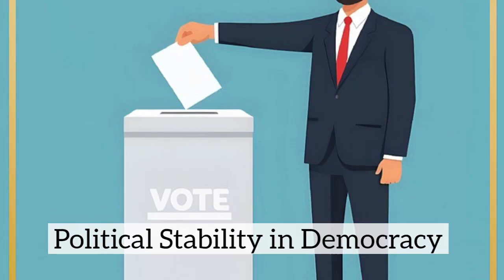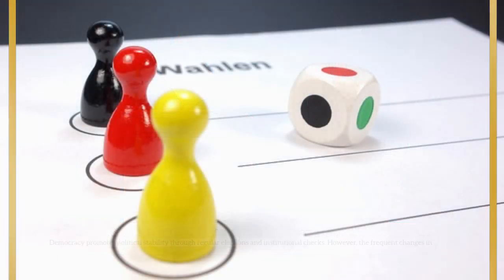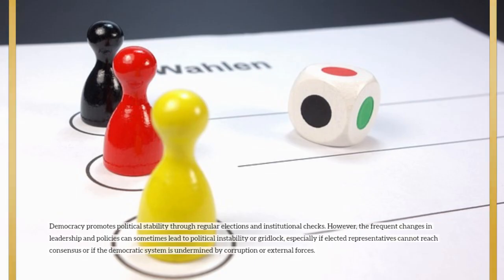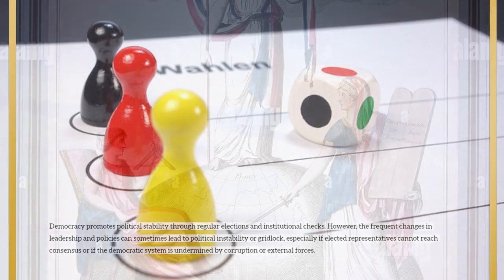Political stability in democracy. Democracy promotes political stability through regular elections and institutional checks. However, the frequent changes in leadership and policies can sometimes lead to political instability or gridlock, especially if elected representatives cannot reach consensus or if the democratic system is undermined by corruption or external forces.